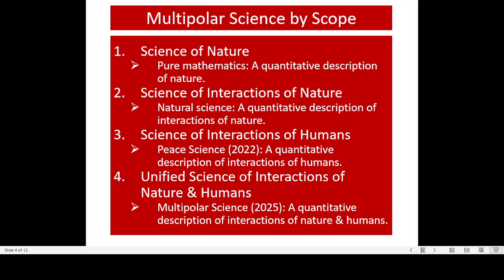Then, unified science of interactions of nature and humans. It's multipolar science, also a quantitative description of interactions of nature and humans. So in terms of scientific method, all four sciences are the same, quantitative description. That's not the case for existing Western sciences.